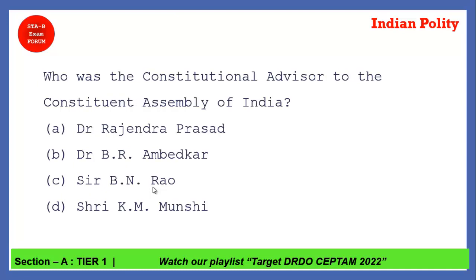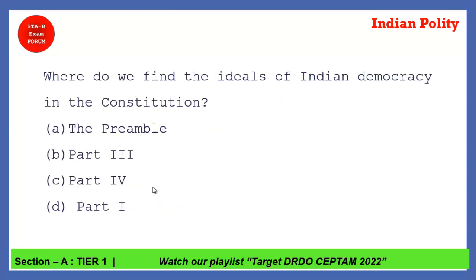Coming to the next question. Who was the constitutional advisor to the Constituent Assembly of India? Yes, this we have discussed in the last chapter. Sir B.N. Rao is the correct answer. So he was the constitutional advisor to the Constituent Assembly of India. Okay.